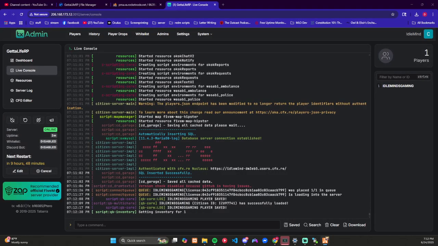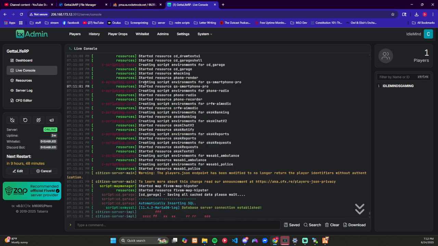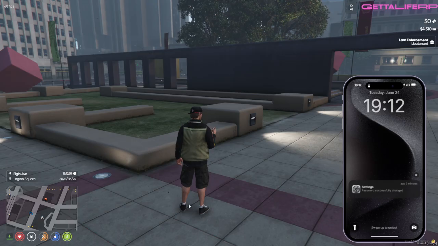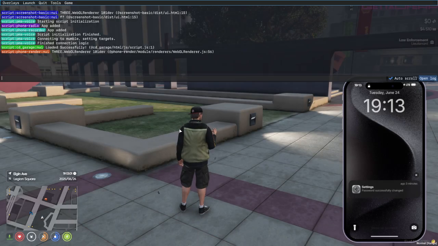As you can see here, get off of that screen. Here is where I loaded in, and that is the version check. It's having issues because of something with GitHub, but right there is our phone, and I opened it without an error. So back on the screen, it's on, and we hit F8.